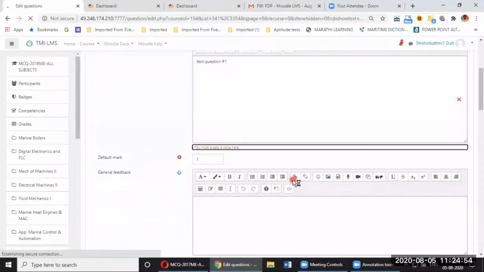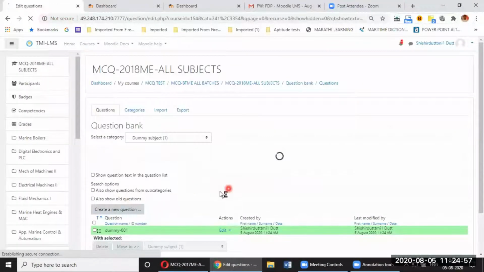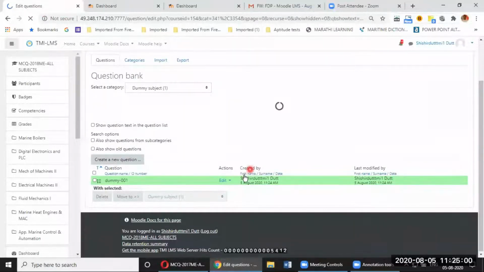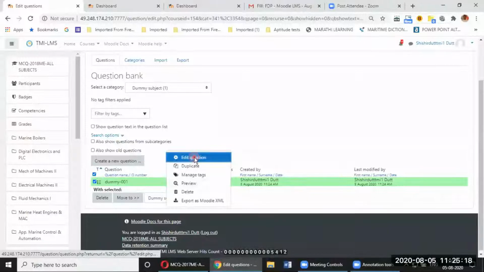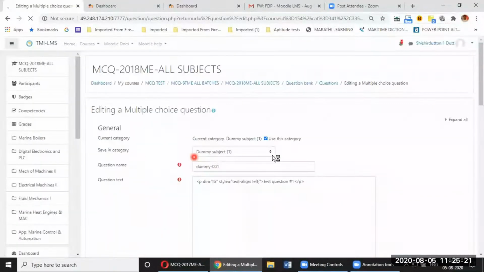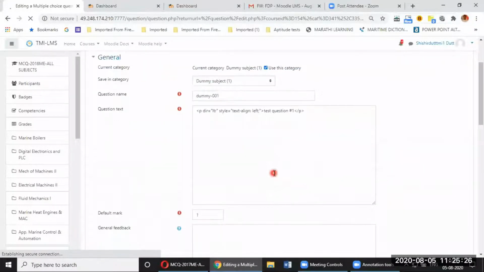Now, let us say I have created this question bank. Now I have to create a quiz. But by mistake, Junarkar sir had a query that something I have put wrong in the question. I want to edit it at any point of time. I can click on this question and I can edit it anytime. That is possible. It will give me the same flow process as I had used while creating the question. I can pick up a question and edit it anytime.